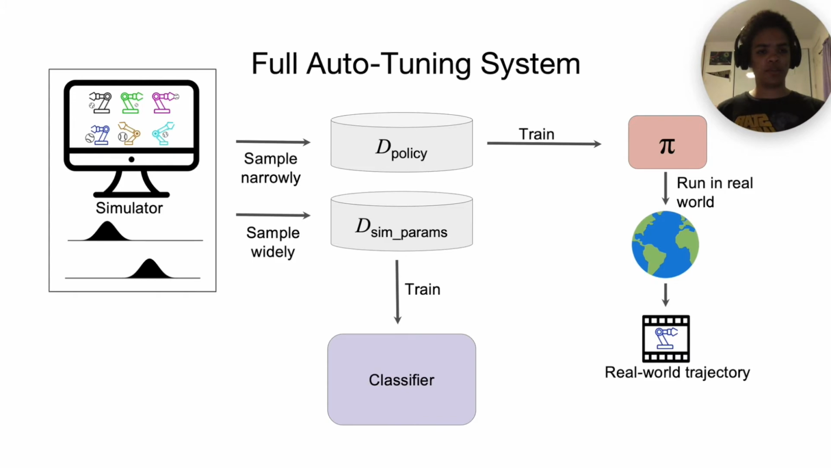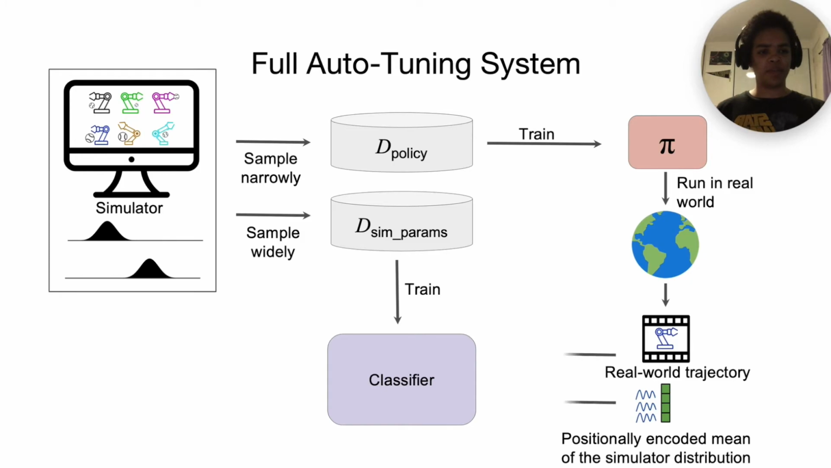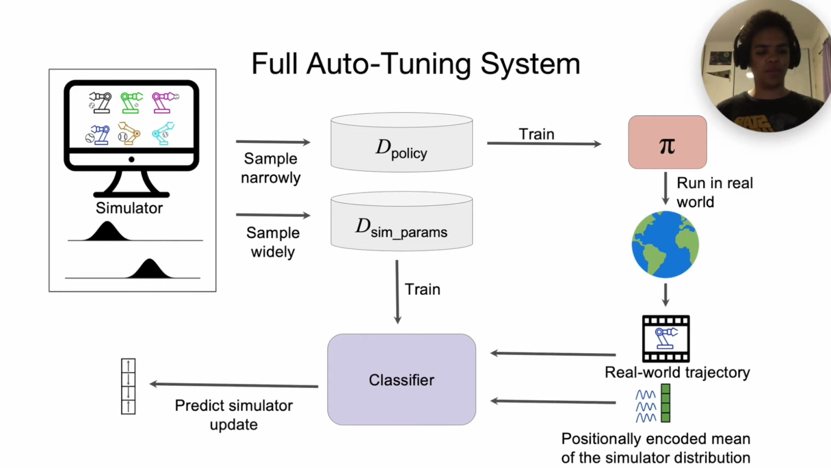This real-world trajectory, along with the positionally encoded mean of the simulator distribution, gets passed into our classifier, which outputs the direction to update each sim param to move it closer to the real world. Finally, we adjust the simulation's parameter distribution slightly in the appropriate direction, and then repeat this process until our simulation parameters converge to the correct values, and our policy succeeds in the real world.